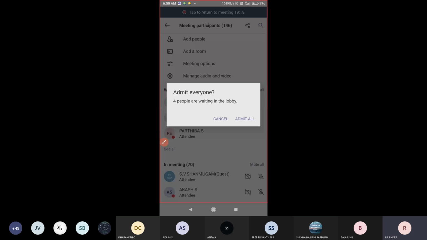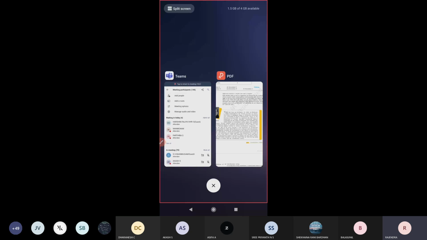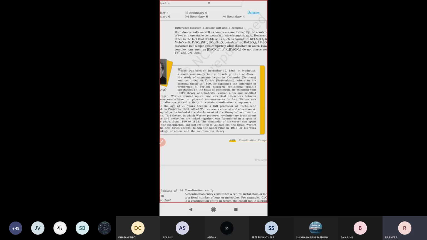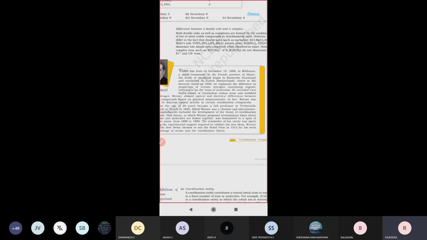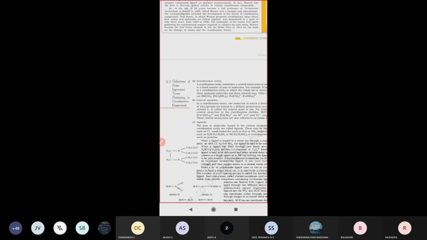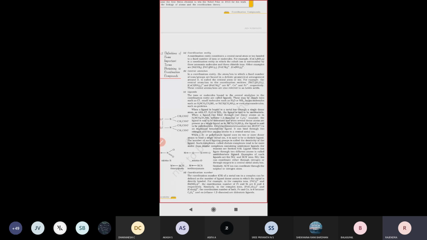A complex is nothing but 2 or more than 2 components presenting together. Those complexes are called complex compounds. Complex compounds are insoluble in water, but double salts are easily ionizable. They easily dissociate. So that is a major difference between simple double salts and complex compounds.